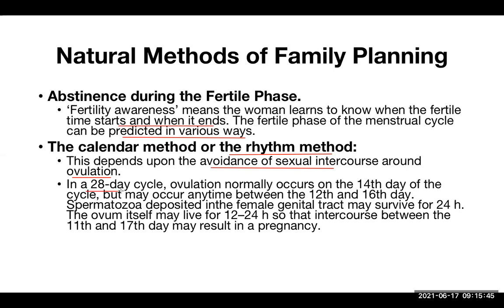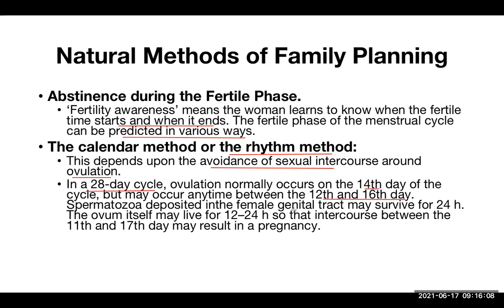In a 28-day cycle, ovulation normally occurs on the 14th day. You all know that. We have discussed this so many times before. But it may occur anytime between the 12th and the 16th day. So a little bit of time is given, the 12th and 16th day.